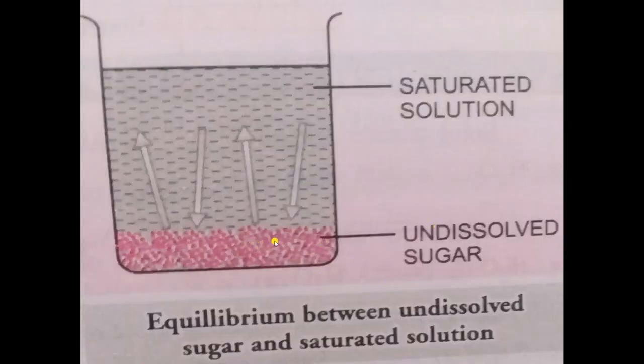The rate at which solid sugar is dissolving in the liquid, at the same time the rate at which dissolved sugar is converting back into the solid state. Both processes are happening with the same speed. That is why we are not observing any change, and these two processes are in equilibrium. This process is an example of physical equilibrium. That is why we can say that physical equilibrium is dynamic in nature. Dynamic means it continuously changes, but we cannot observe any change with our naked eyes because both processes are happening with the same speed.